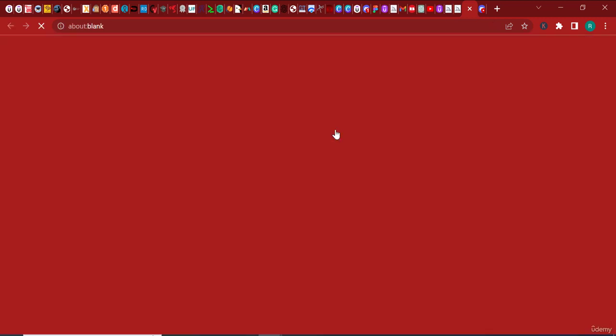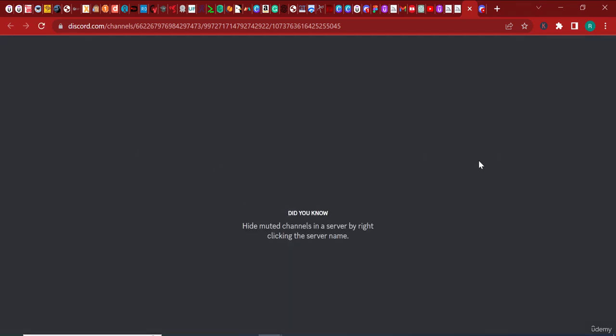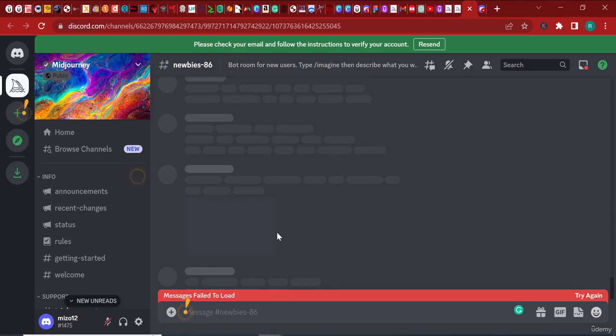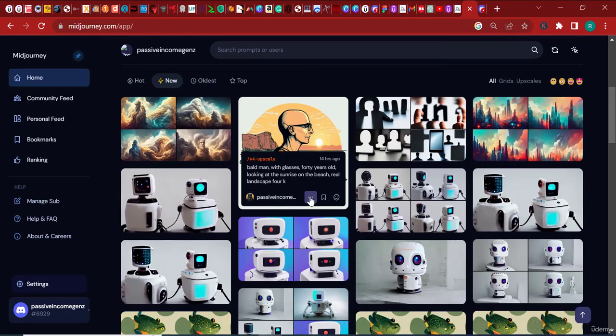So for instance, if I click open in Discord, it will open up in the Discord server and take me there, and it will open up the image which I have created in the past, so I can revisit it. Now here it says failed to load for some reason, but it's taking some time for Discord to load, so I'm going to close it. And let's go back.